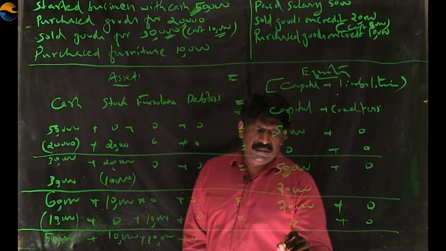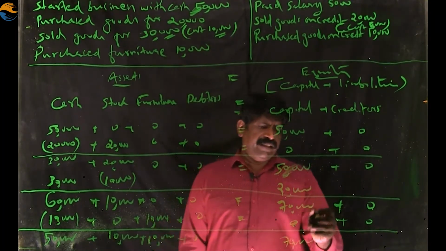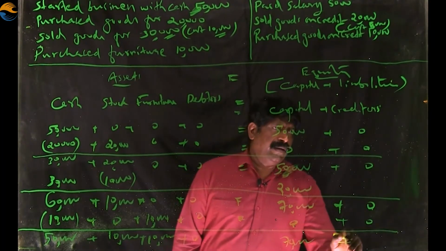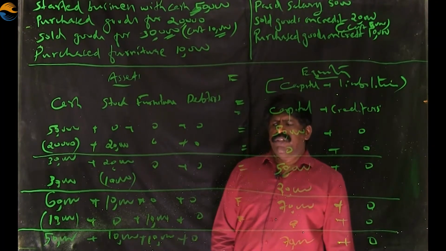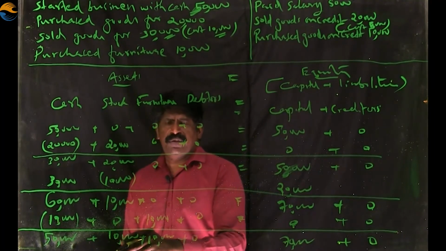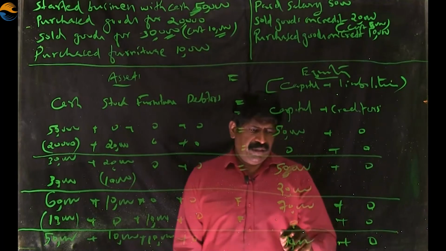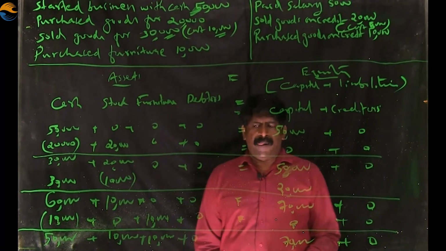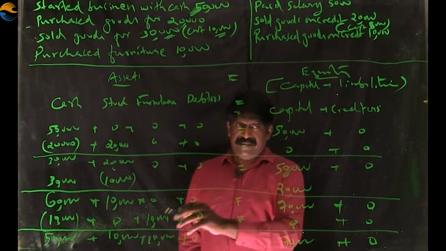Capital 70,000. Already 70,000. It is not changing now. With this transaction, 70,000 is there. And creditors are not affected by this transaction. Now check the left and right sides. 50,000 cash plus 10,000 stock plus 10,000 furniture, total 70,000. Capital also 70,000. Left and right sides are okay now. So this transaction, purchased furniture, affected the business like this.